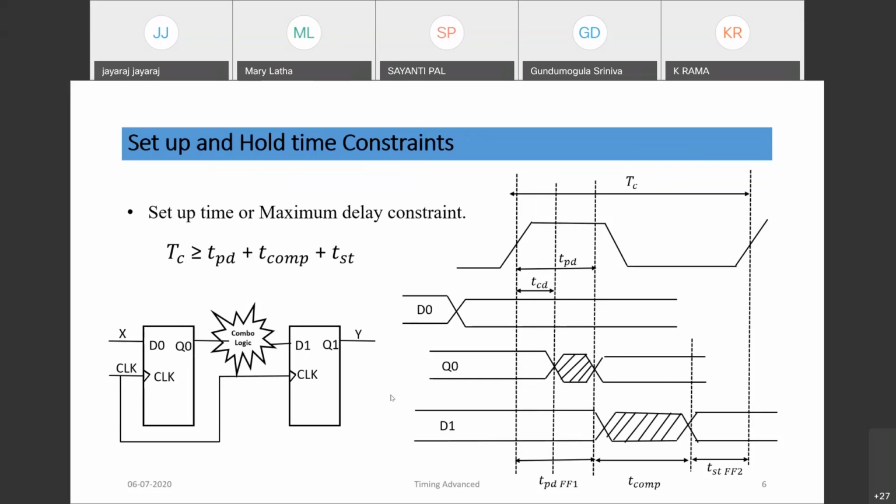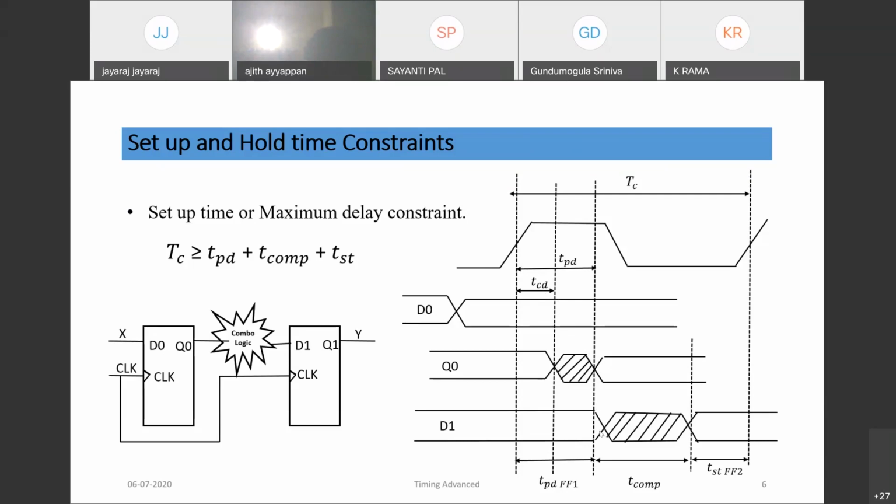So now let's come to the setup and hold time constraints. You can see the path. Last time we discussed that a path in a circuit is basically register to register, or flop to flop. So in this case, D0 to D1 is a path. If you look at this path, the moment input X or D0 changes, then after the contamination delay TCD, the output would start changing, and after TPD it would be stabilized. Q0 is stabilized. So after TPD, the propagation delay of the flop, the output is stabilized.